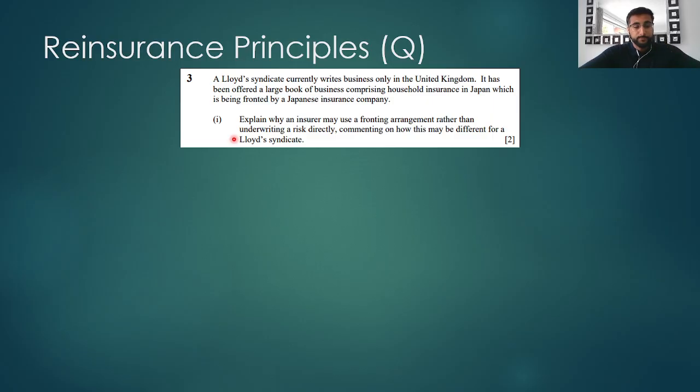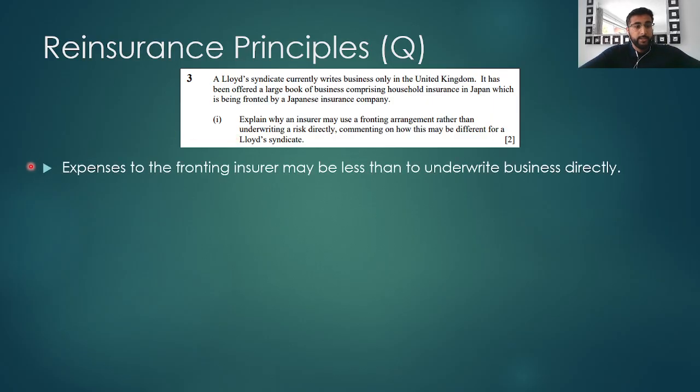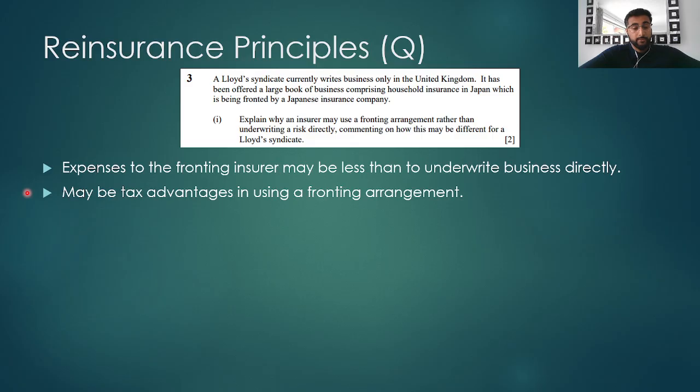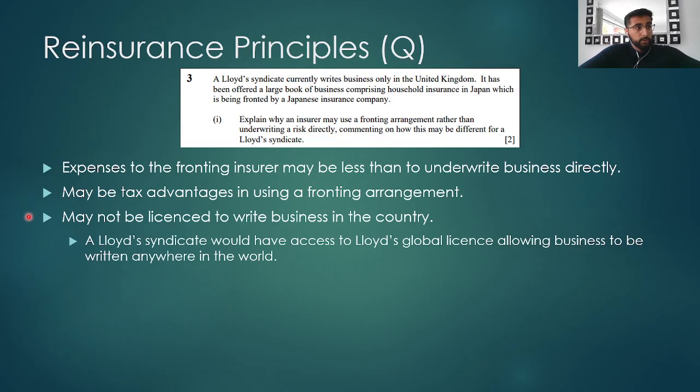The first point is that the expenses to the fronting insurer might be less than to underwrite the business directly themselves. Another point is that there might be tax advantages in using the fronting arrangement. Another point is that the insurer might not be licensed to write business in the country of Japan, for example. This might be different for a Lloyd's Syndicate because they would have access to Lloyd's global license, allowing business to be written anywhere in the world.